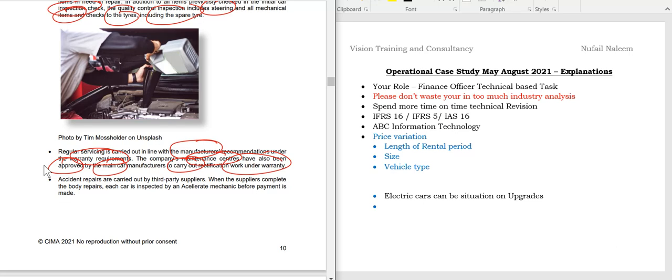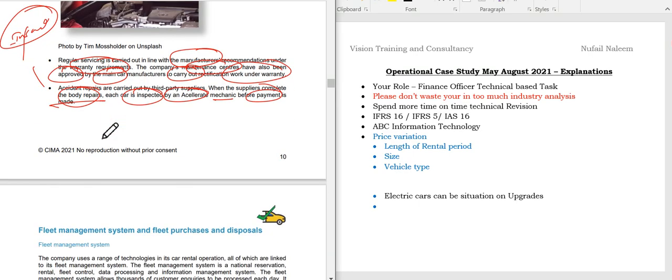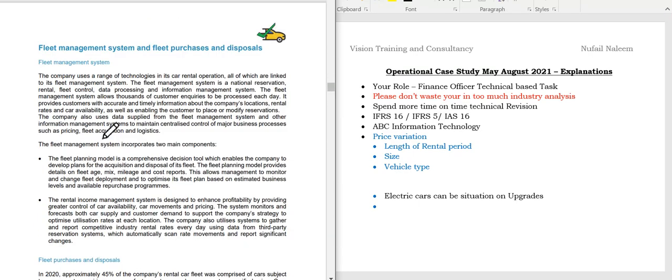So students, if you observe here, I can say accident repairs are carried out by third party suppliers. Sometimes we have the insurance claim, students. If there is an insurance claim, sometimes they may give some third party garages where you need to do the repairs and maintenance. When the supplier completes the body repairs, each car is inspected by accredited mechanics before payment is made. So just remember that as well, students. Just remember this because you need to get this understanding as well.